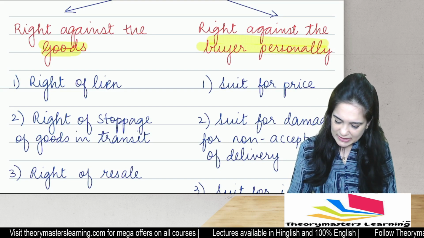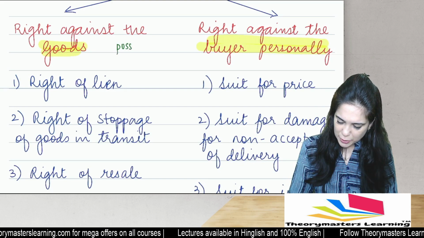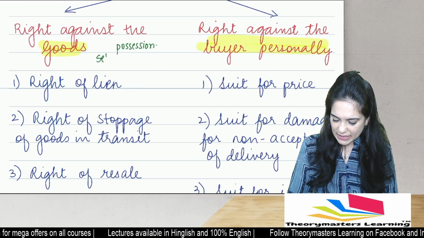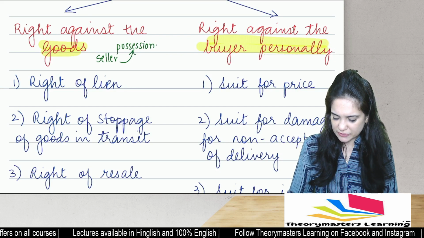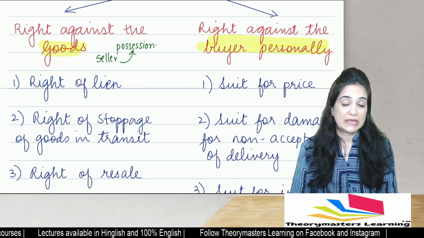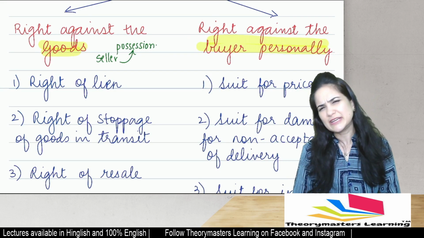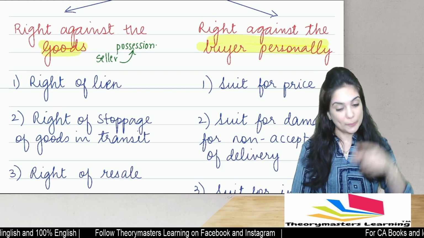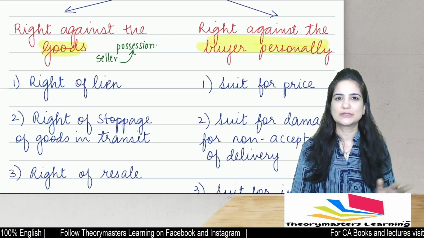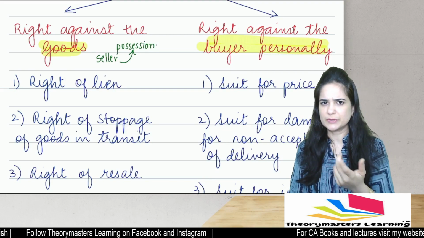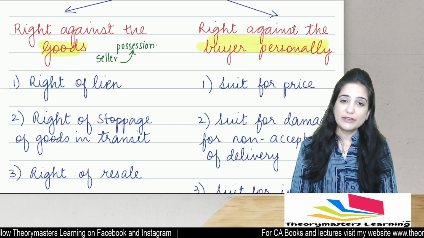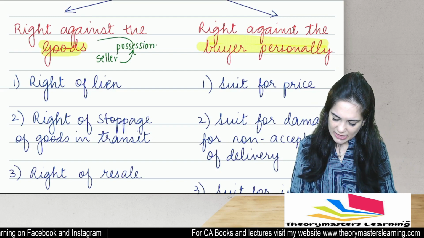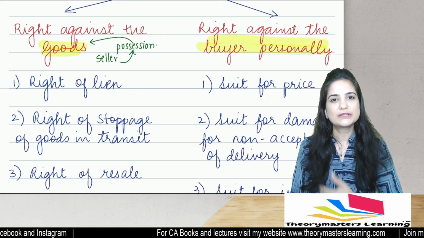When the unpaid seller is in possession of the goods, lucky fellow, the seller is in possession of the goods, he's unpaid. Do you really think he will deliver the goods? You pay, only then I will deliver the goods. Otherwise, I will keep the goods with me. So if the seller is in possession of the goods, he can exercise right against the goods.